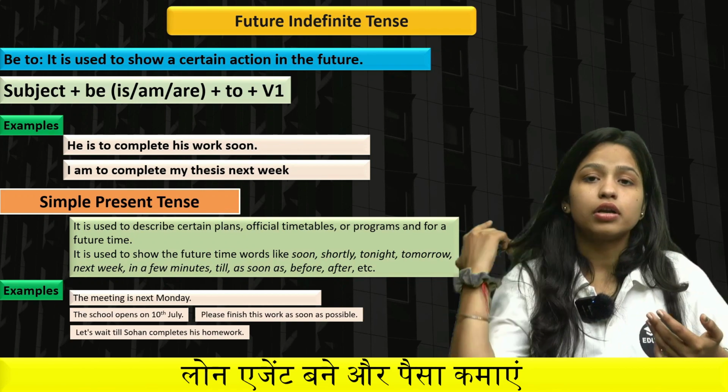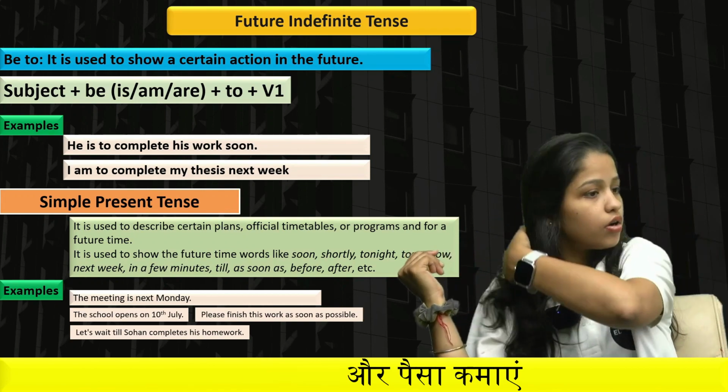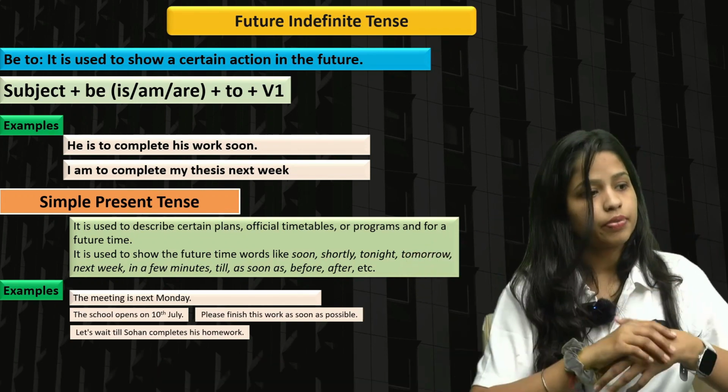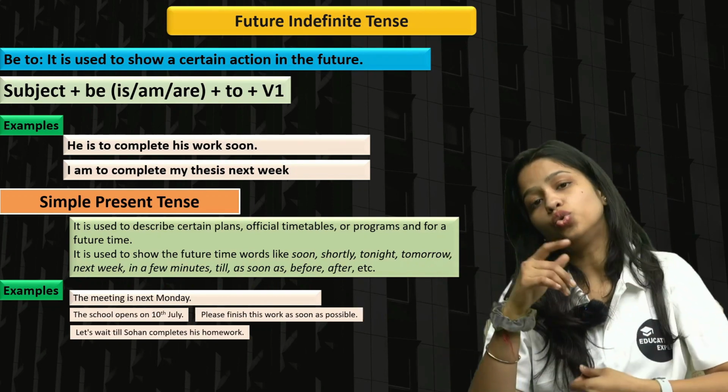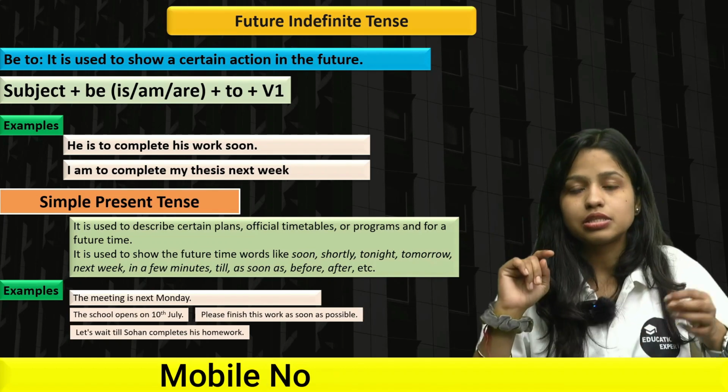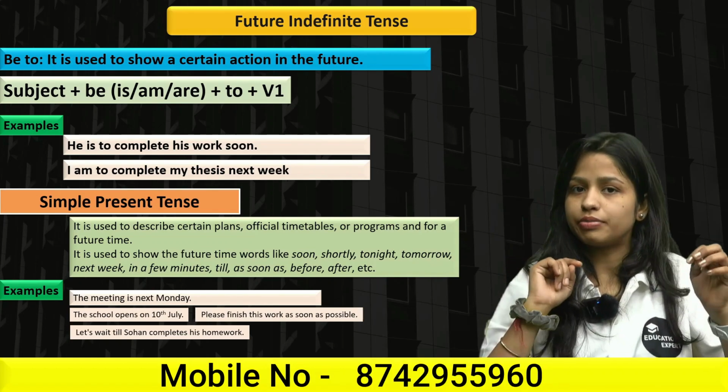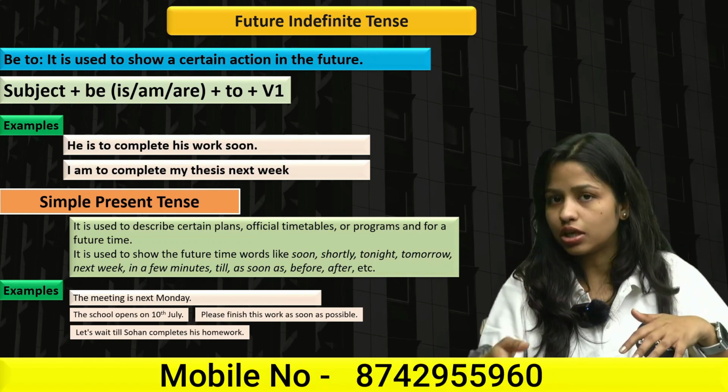So that we have already decided, right? So the meeting is next Monday. The school opens on 10th July. That means this is definitely a part of the simple present, as well as showing a future event.